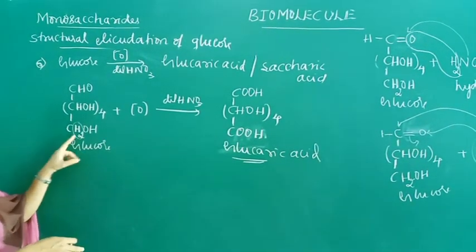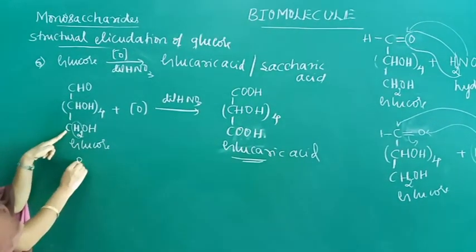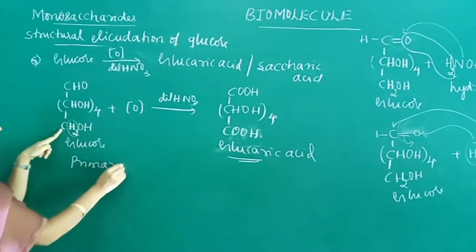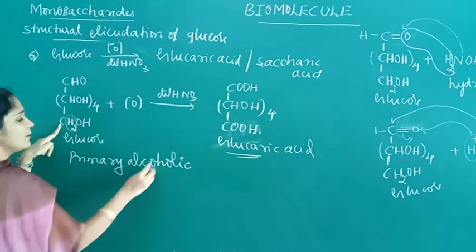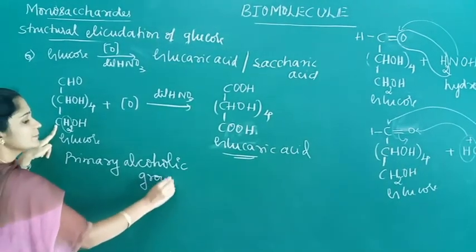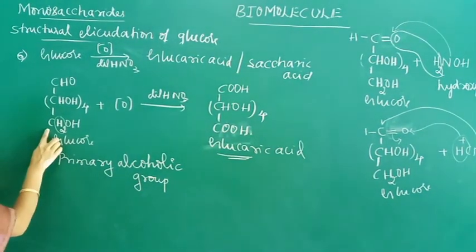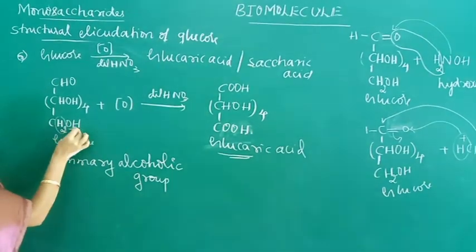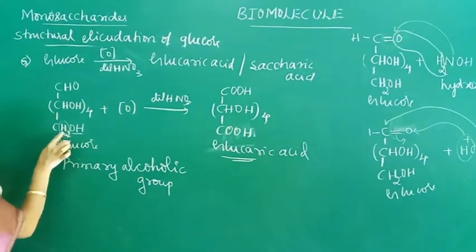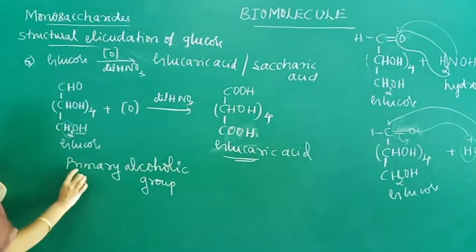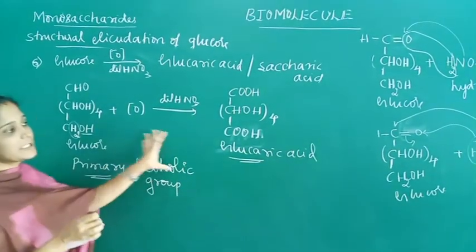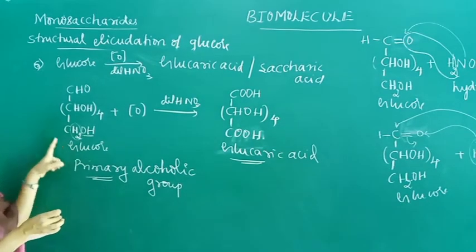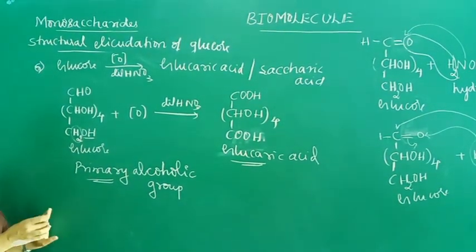So this indicates the presence of a primary alcoholic group in glucose. Primary alcohol means the OH group is attached to a carbon containing two hydrogens. So this reaction indicates the presence of a primary alcoholic group in glucose.